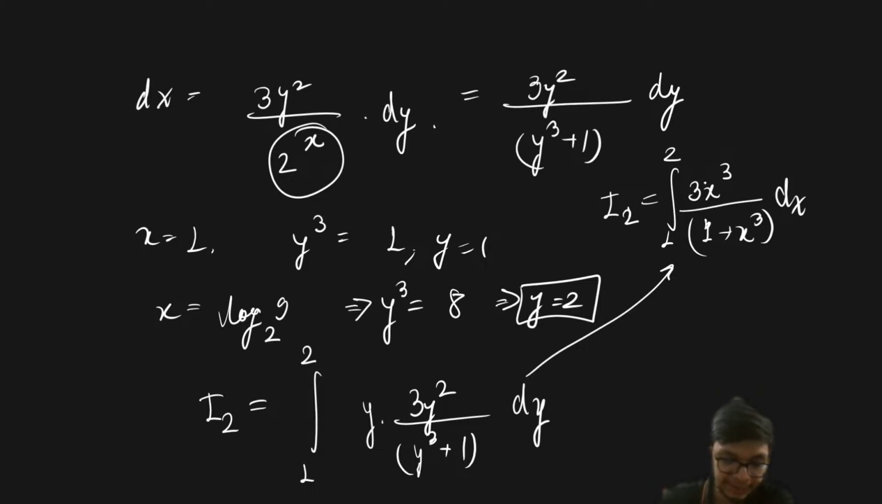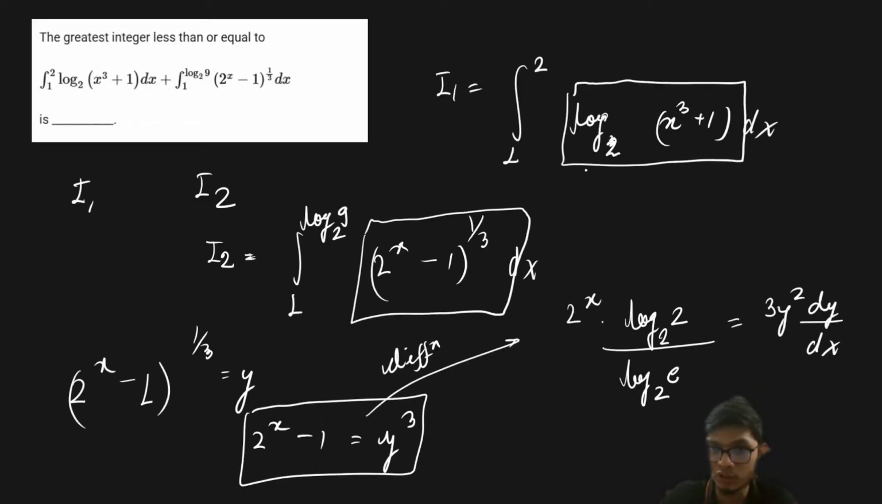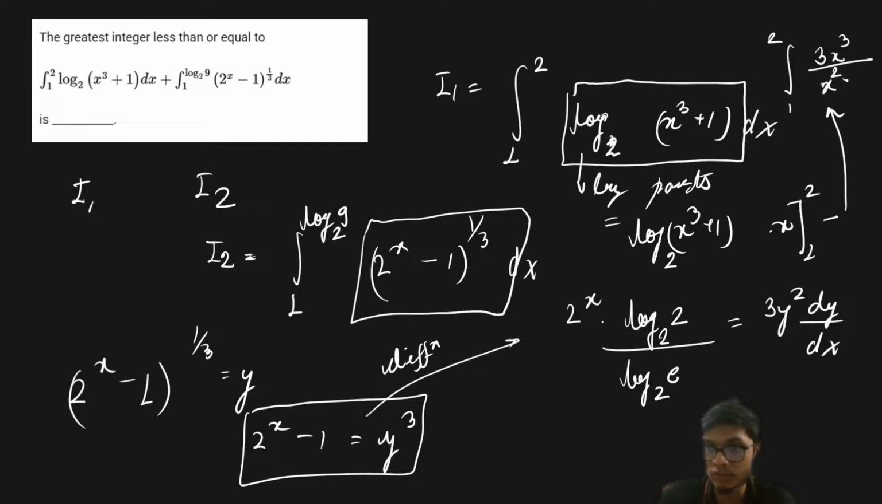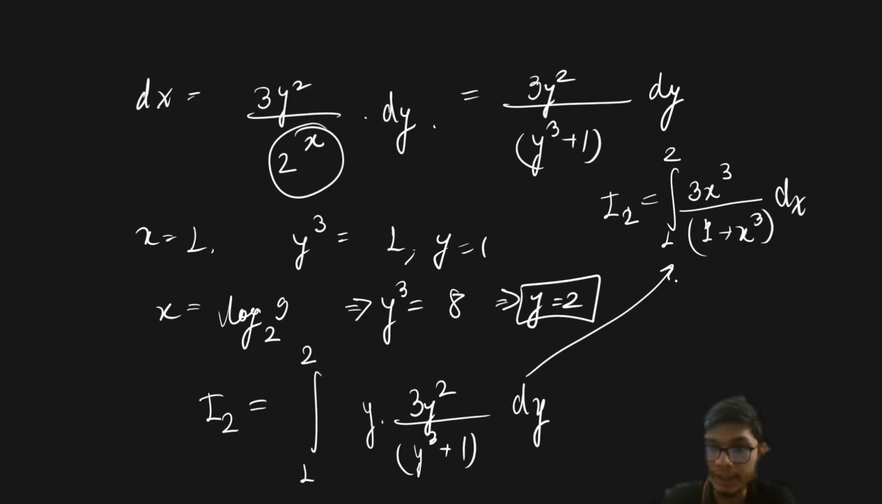Now if I look at the I1 integration, and apply the by parts rule for this particular integration, it is going to turn out as log of x cube plus 1 base 2 into x with the limit 1 to 2, minus integration 1 to 2, and this part is going to come out as 3x cube by x cube plus 1 dx, right? Sorry, there will be x cube, right? It is just going to turn out in this particular form.